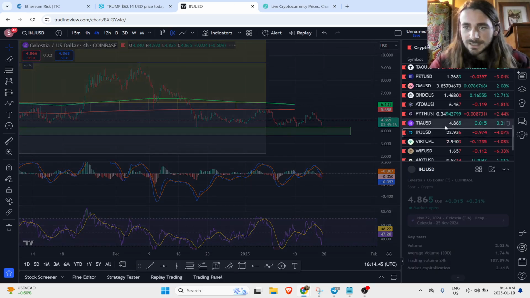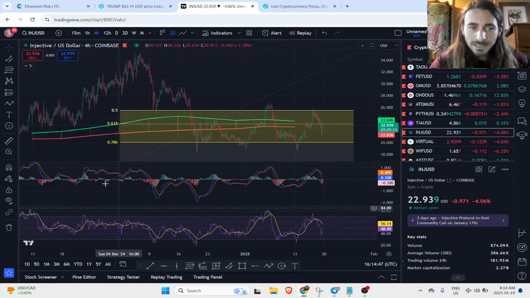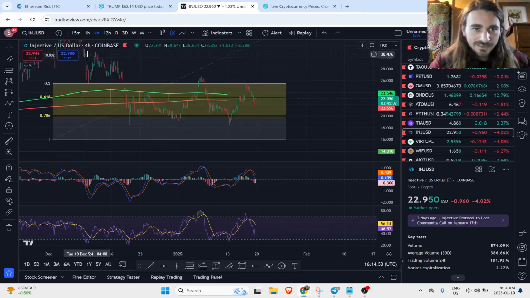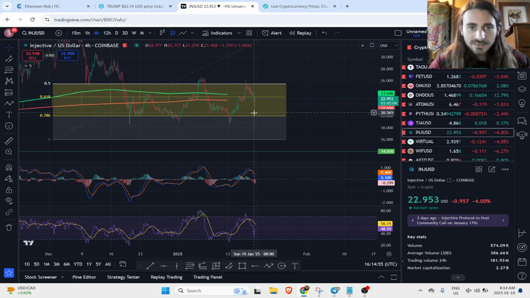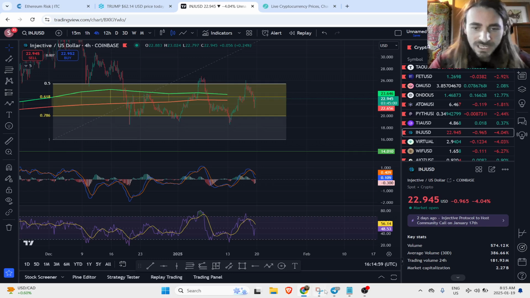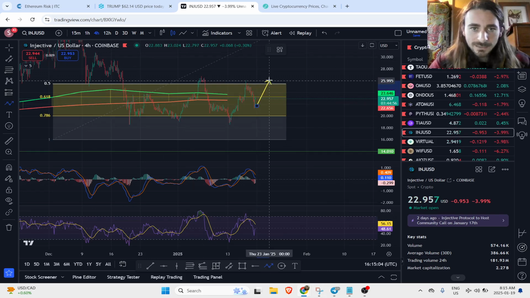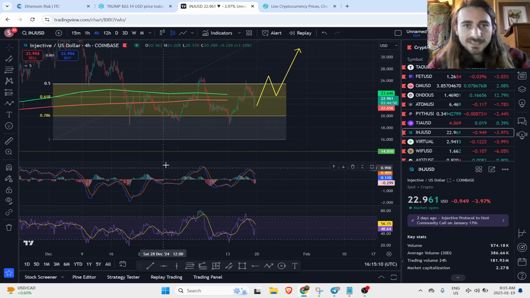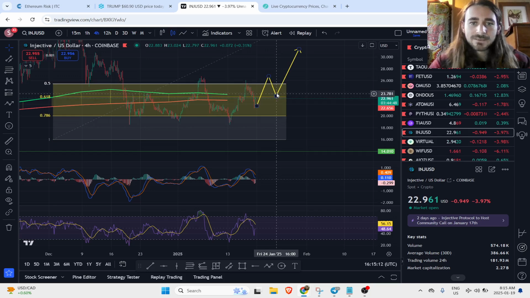Celestia looks all right. Injective, dumping a little bit. In the last 4 hours, we have had a bit of a recovery. So also still just in this downtrend structure for now. So we'll just wait on Injective. We might see it do something like this, where we come back up, we're able to take out this high, and then maybe we come print that higher low on the 618, and then we continue higher from here.